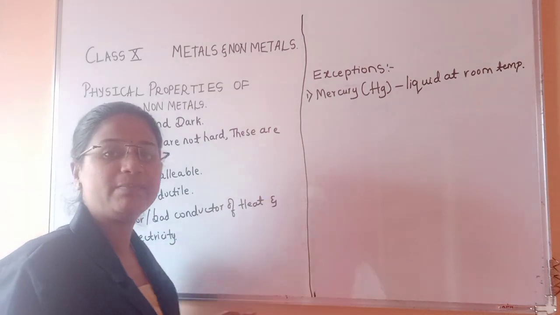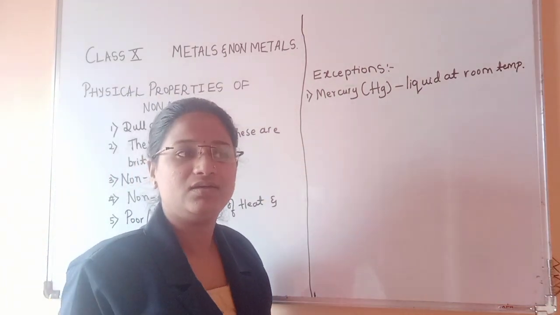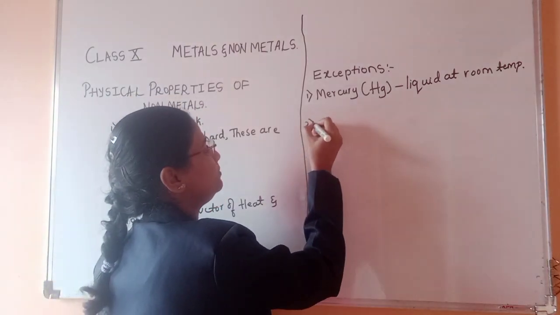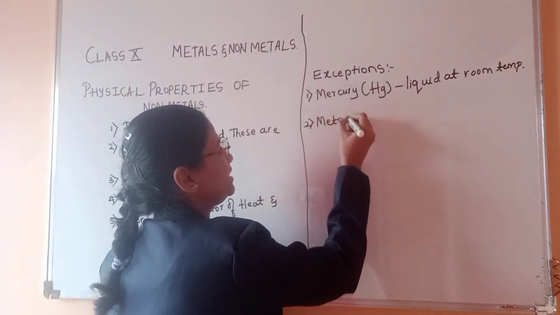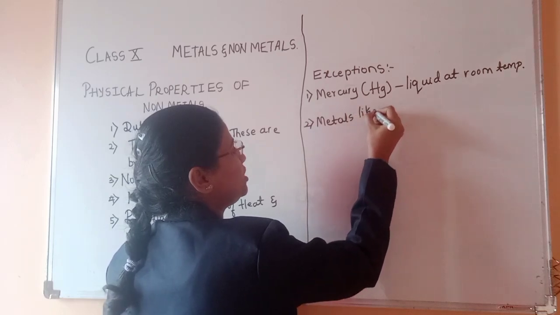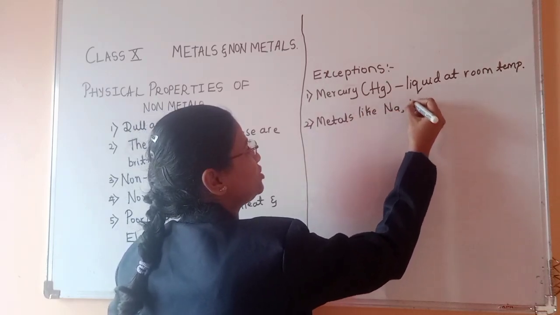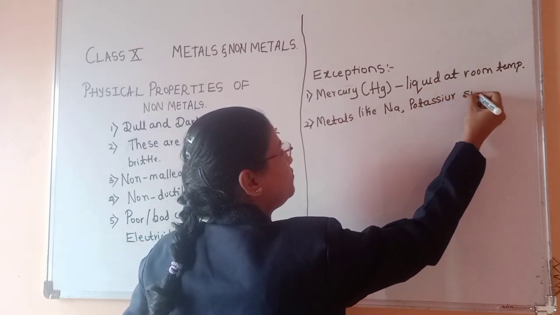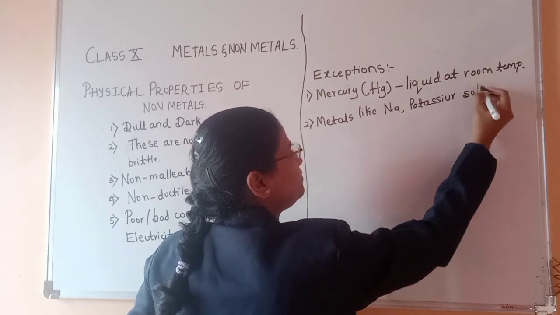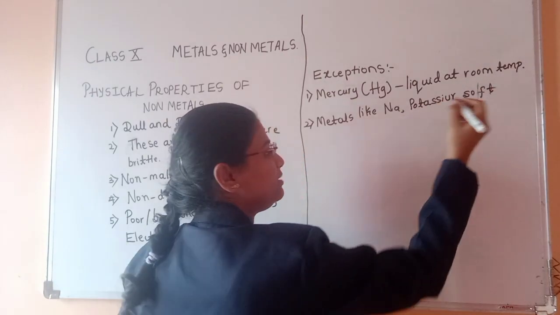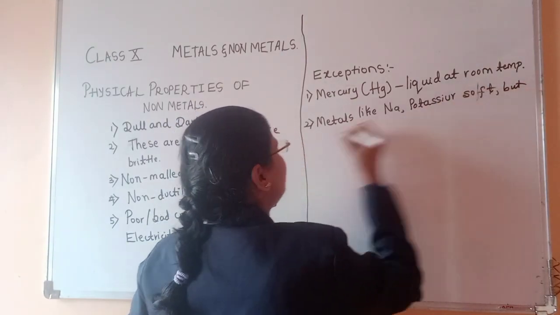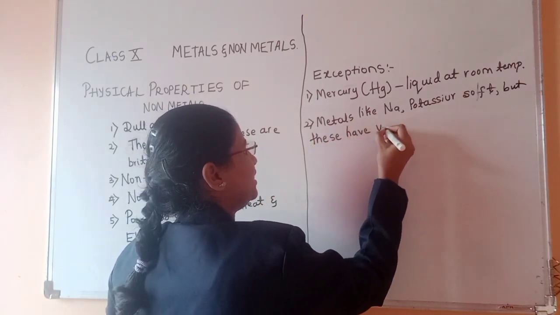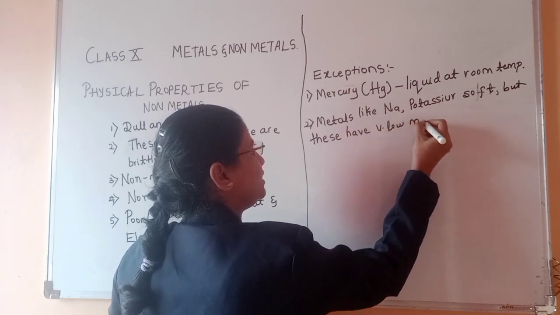Next, we usually say metals are hard, very hard. It is very tough to break down a metal. But metals like sodium, potassium, okay, these are soft. And usually we say metals have a high boiling point, but these have a very low melting point.